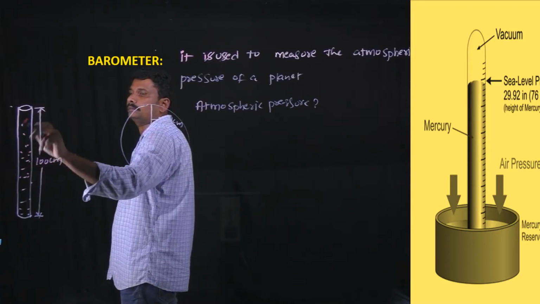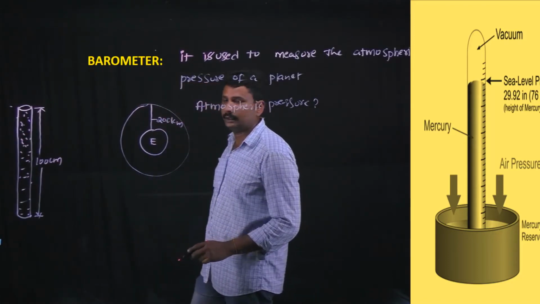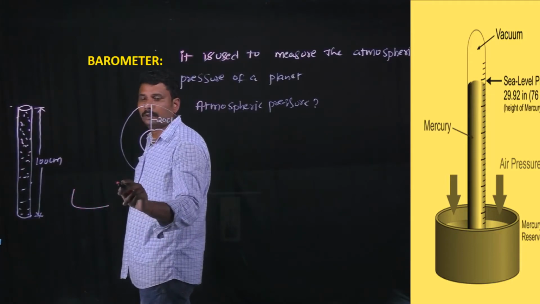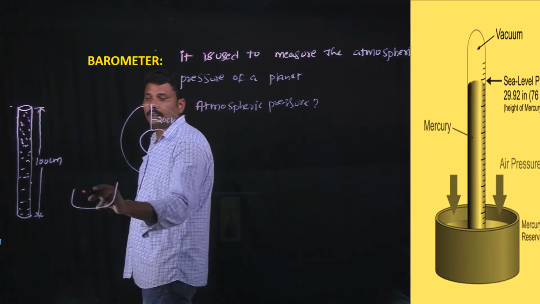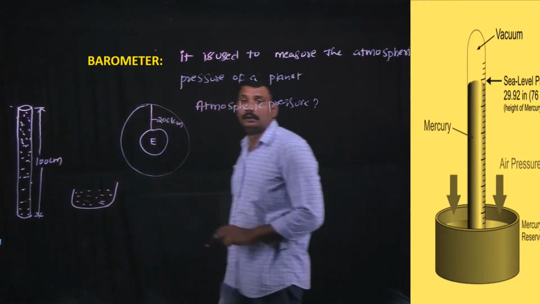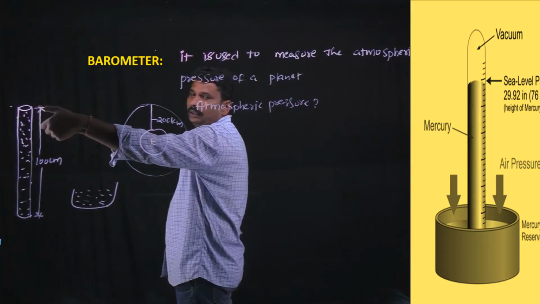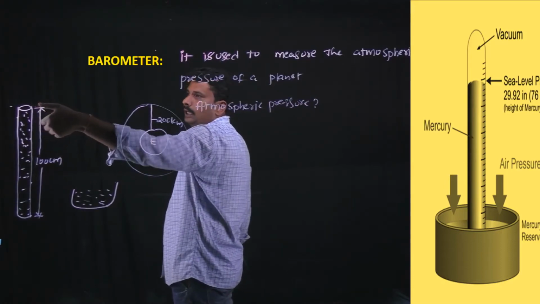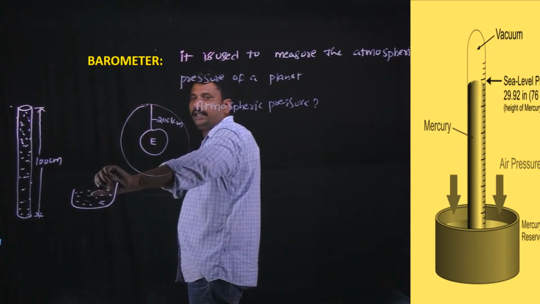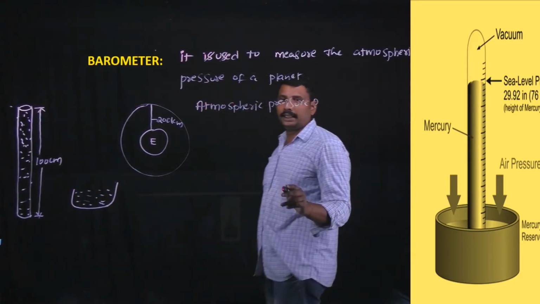Okay, and another apparatus is a glass bowl. It is also filled with some mercury. Now, the open-ended glass tube is closed with the thumb, and it is placed inverted inside the mercury level contained in the glass vessel. Now, the final diagram is like this.